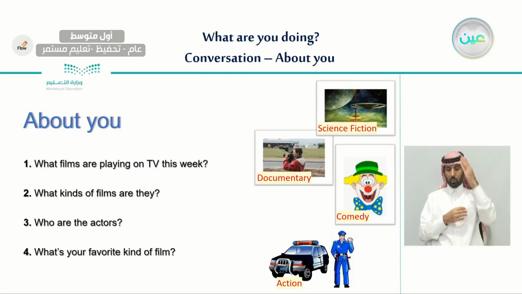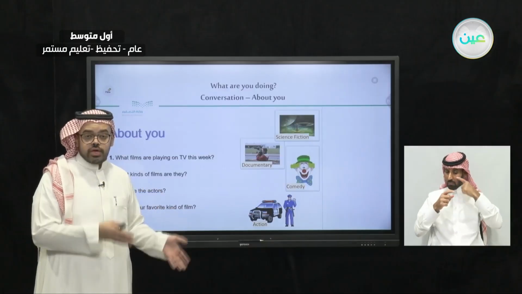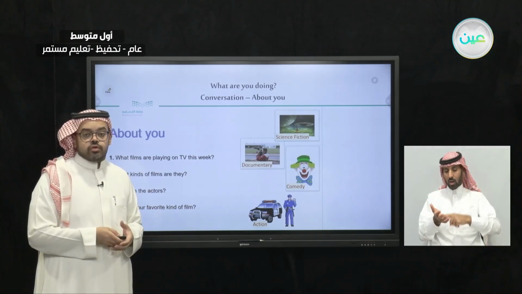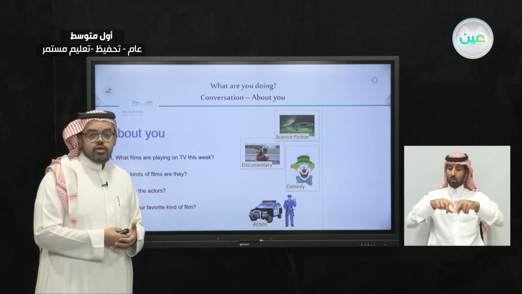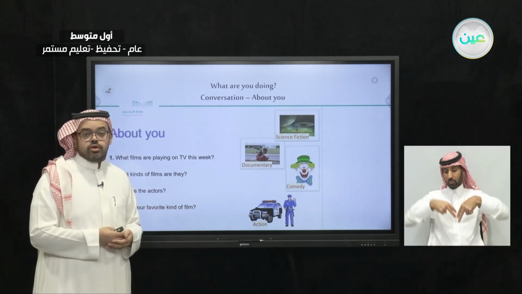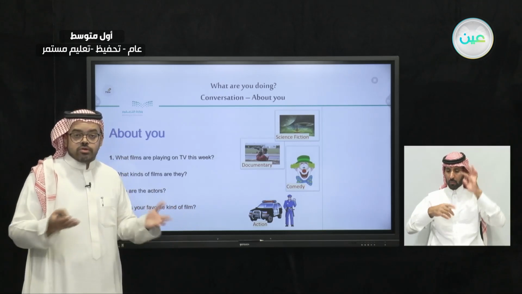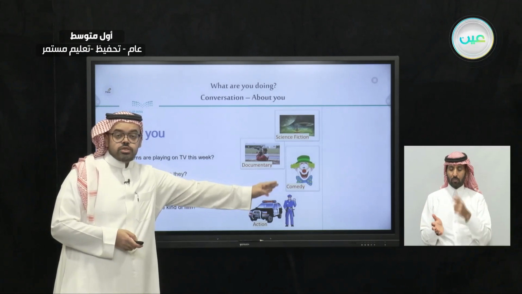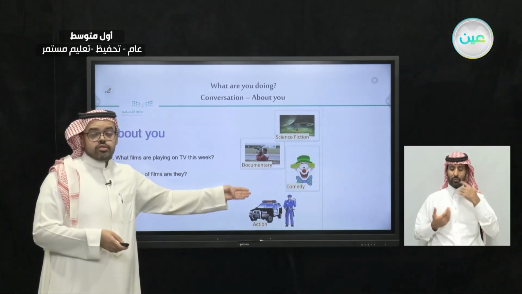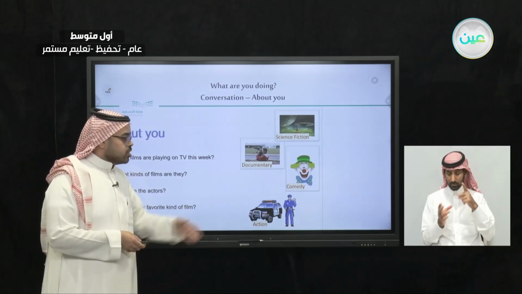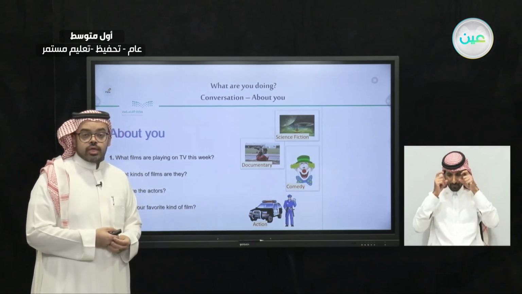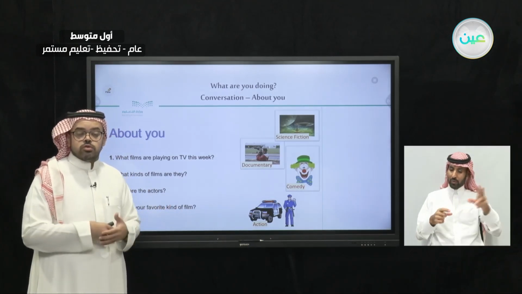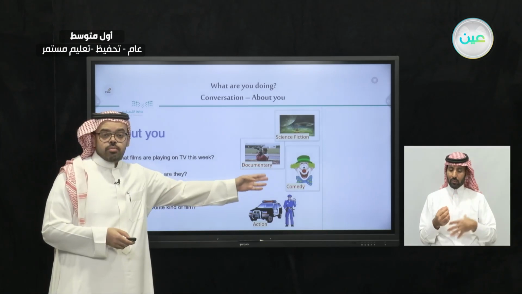And also here we have a documentary movie. Documentary movie is the type of movie where they film things in reality. For example, they go to the forest and film the animals or the river or anything that is mostly related to nature. And also we have the other type, which is the comedy movie, and usually kids like this type of movie. They either bring clowns or maybe photos, different colors, just to make people laugh.